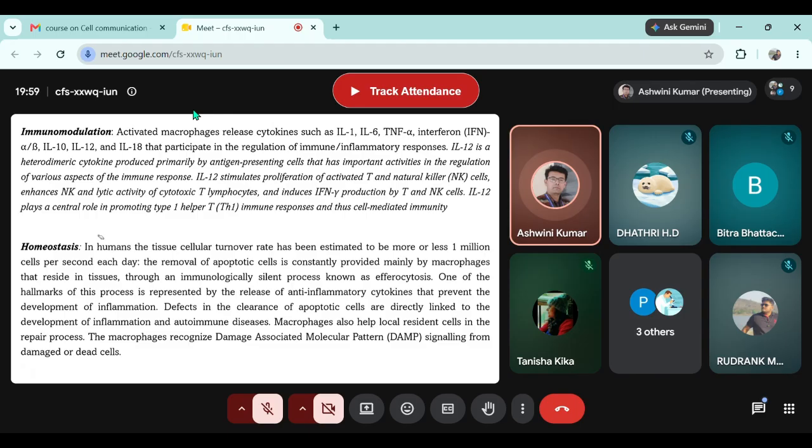Because we are talking about macrophages, we are also talking about homeostasis. That means they maintain the body by destroying anything present inside that can cause problems for the body. One of the major roles in maintaining homeostasis is that macrophages can destroy the dead cells.